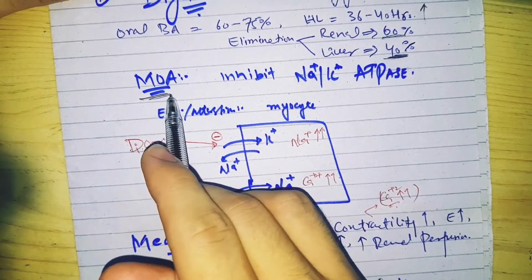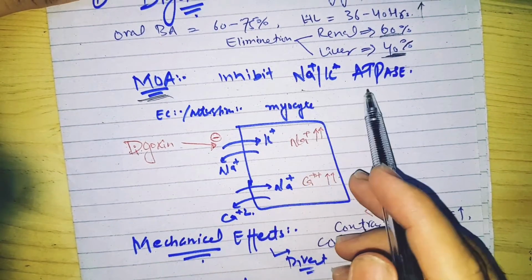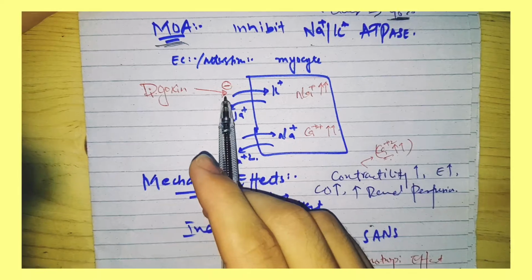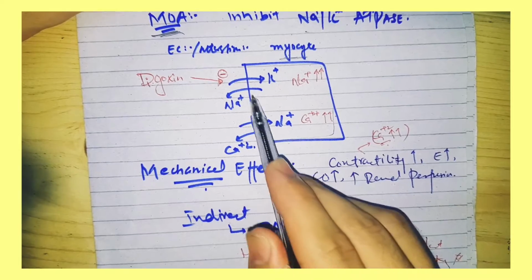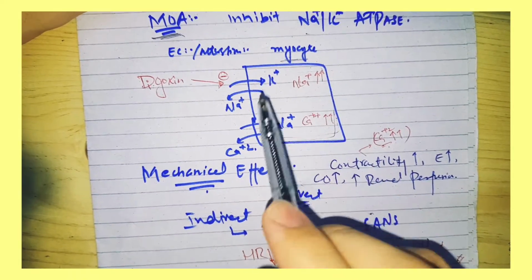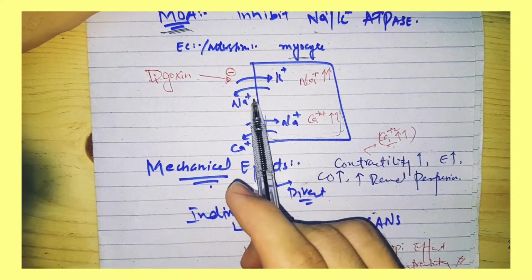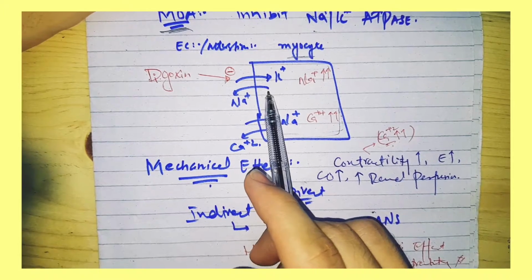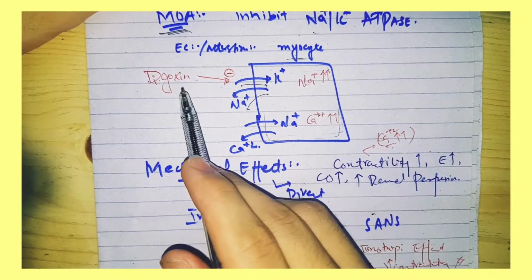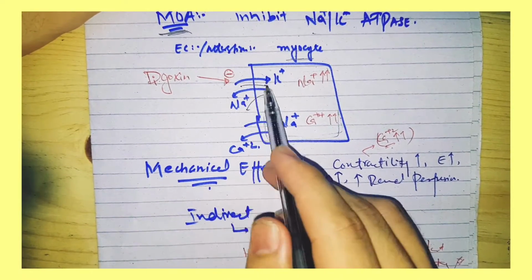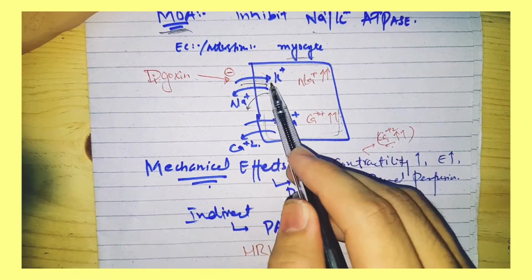Next, we are going to study the mechanism of action, MOA, of digoxin. Digoxin inhibits the sodium-potassium ATPase. Let's suppose this whole thing is the myocyte, the heart muscle, and there is the interstitium or extracellular space. Normally the sodium-potassium ATPase causes sodium efflux and potassium influx into the myocytes, but digoxin inhibits this sodium-potassium ATPase, so there is no efflux of sodium and no influx of potassium.